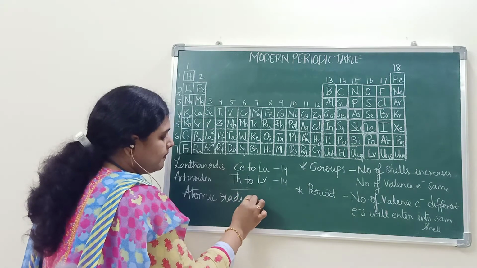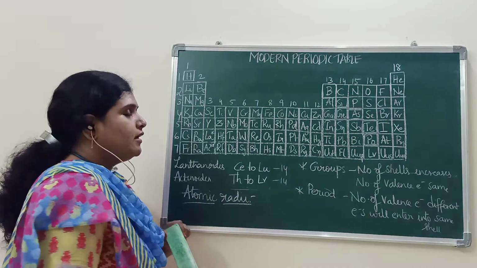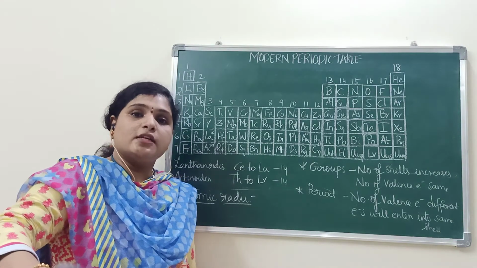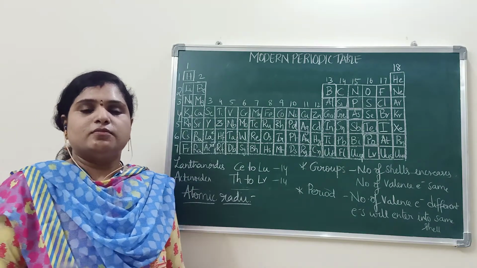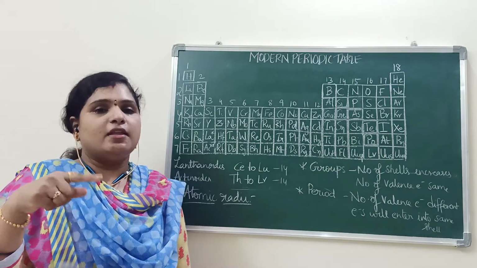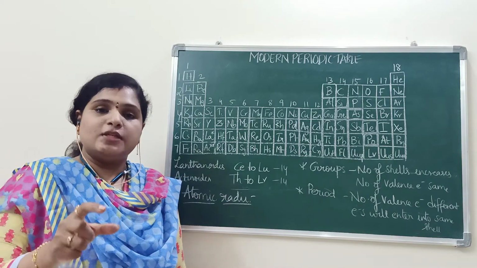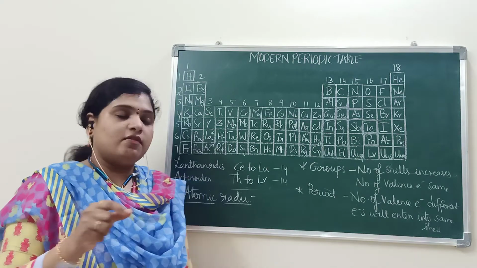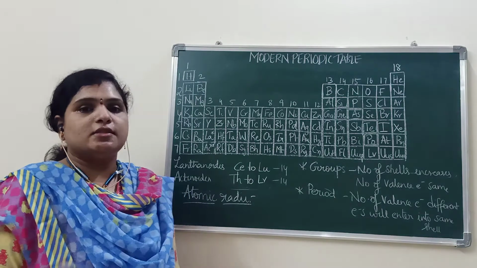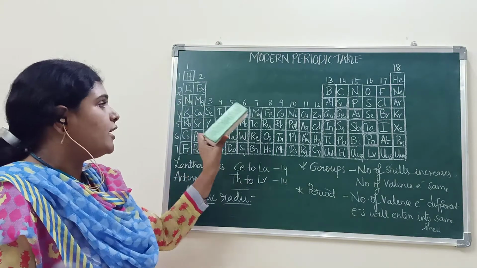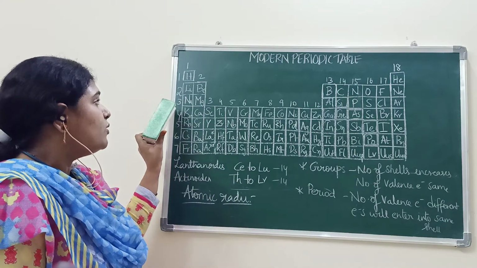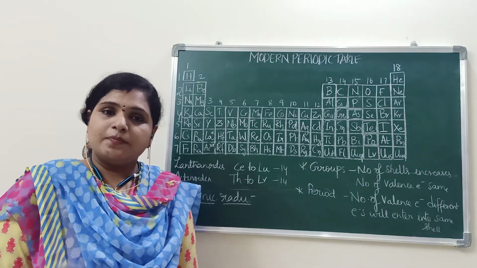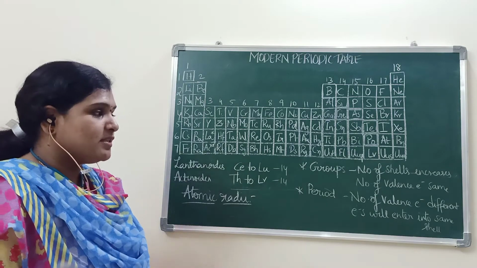Atomic radii. What is atomic radii? It is nothing but the distance from the nucleus to the outermost electron. Okay, the outermost shell will be there. In that, the distance between the nucleus and the outermost shell will give you the atomic radius. And what is the trend of atomic radius when we move from left to right in a period? Can you guess? Can you guess what we have discussed?